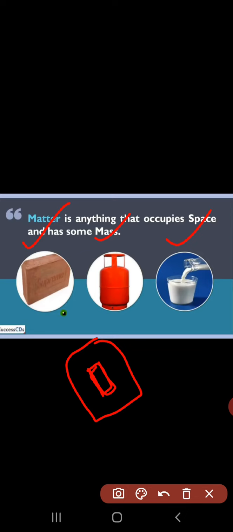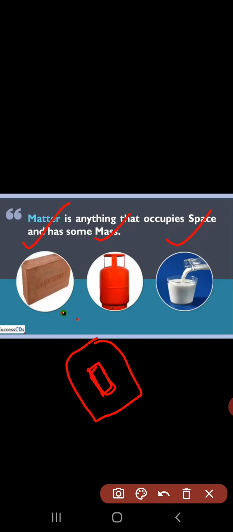This is a matter. Air also is a matter, earth is a matter. Whatever the things which we have in our surrounding, these are the matters. Water is one of the matter, air is one of the matter, earth is one of the matter. The smallest, finest particle is also the matter, which has certain mass and occupies certain space.